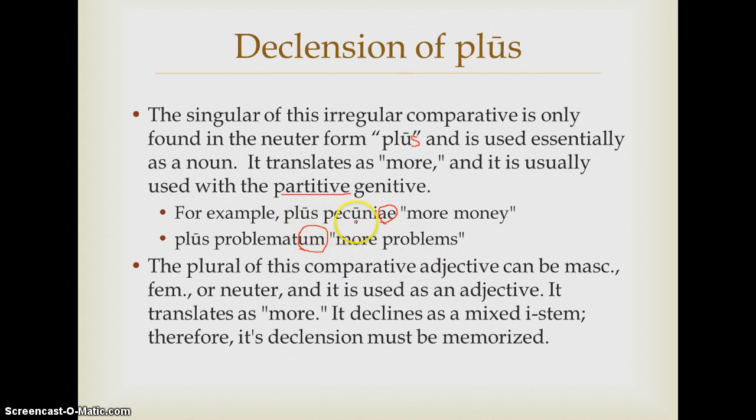So, plus pecuniae, plus problematum, more money, more problems. The plural of this comparative adjective actually can be masculine or feminine or neuter, like a normal adjective. And it translates as more, and it declines as a mixed i-stem, so you just have to memorize it. It doesn't follow the rules the way we would like for it to.